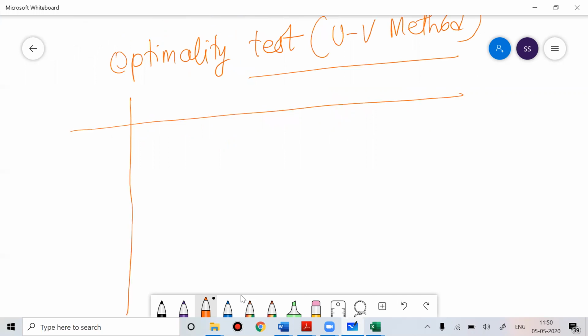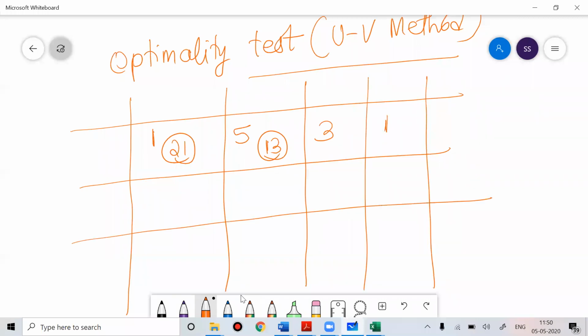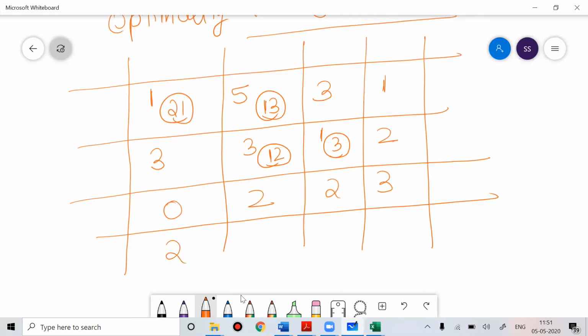So this is 121, then 5, 13, then 3, then 1, 3, 3, 12, then 1, 3, then 2, then 0, 2, 2, 3, and after that 2, 7, then 2, 2, and then 4, 17.